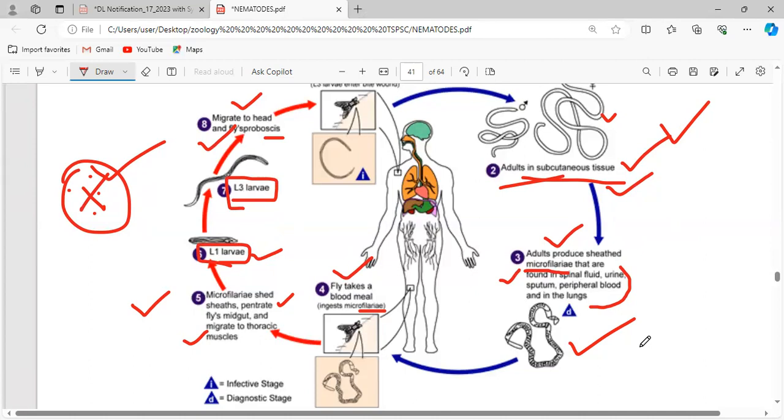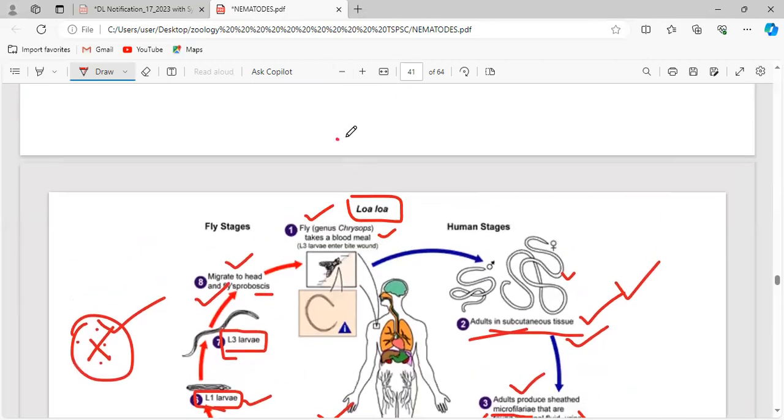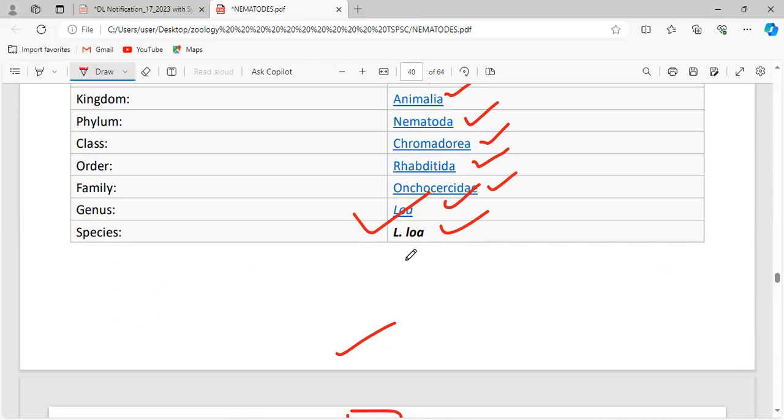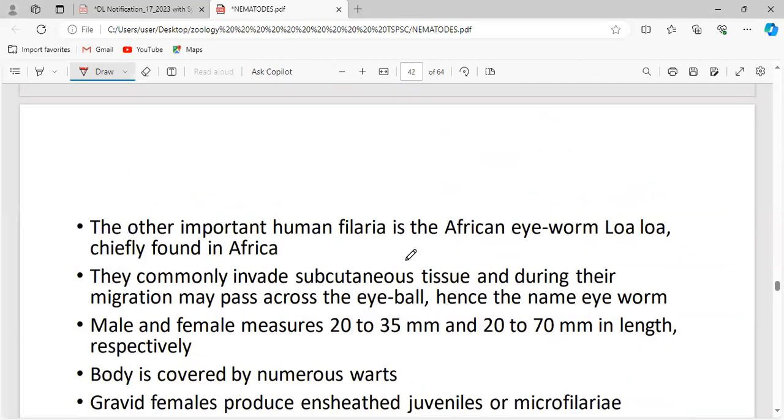From the intestine they are going to reach the thoracic muscles. There it is going to undergo the metamorphosis process, that is first stage larva, second stage, and third stage. Now this third stage reaches the fly's proboscis, and through the bite of the fly while taking a blood meal from the human, this third stage larva enters into the human, and once again the life cycle continues. Clear? This is the thing you have to remember when it comes to Loa loa, that is the eye worm. Okay, fine.